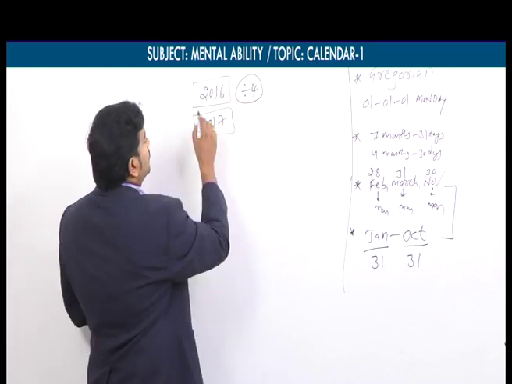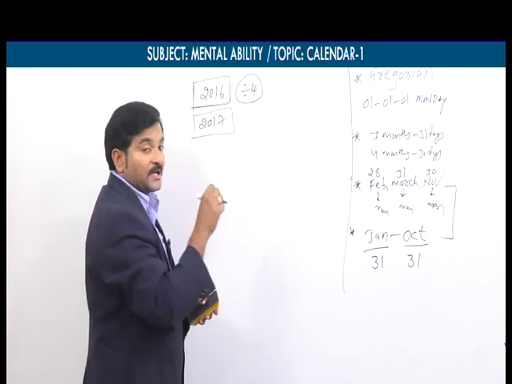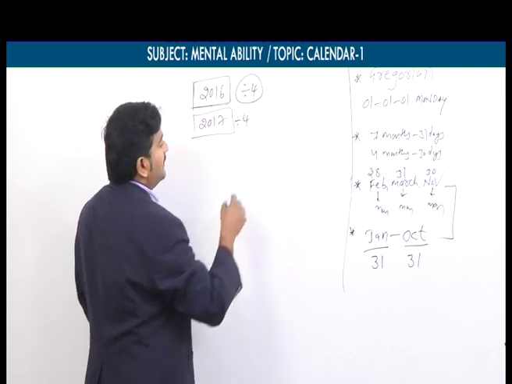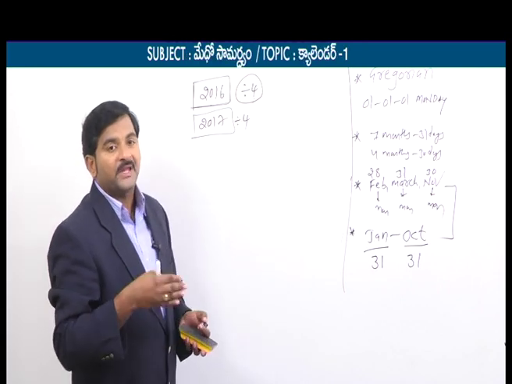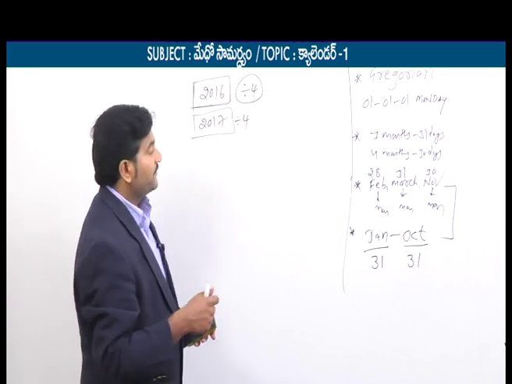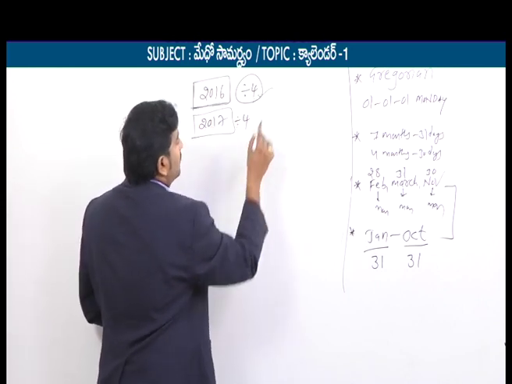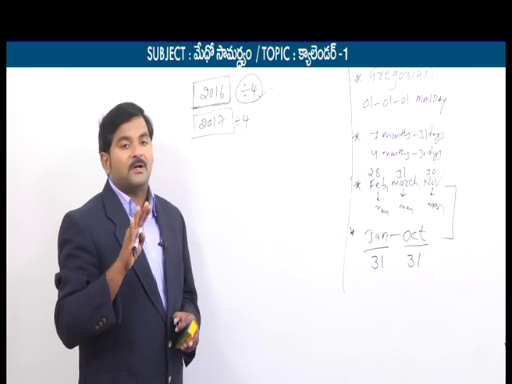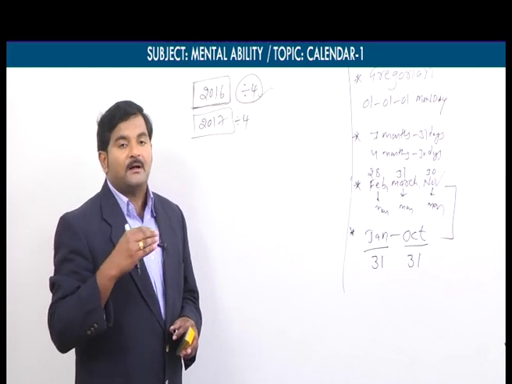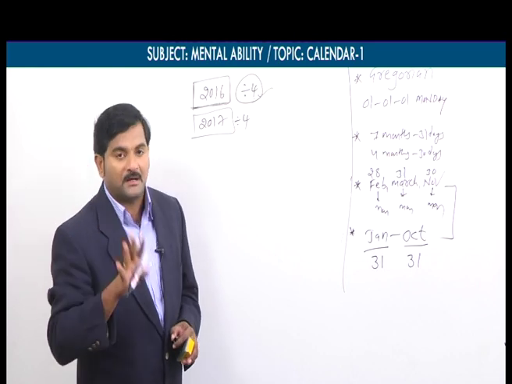For example, 2016 is there. We have to divide 2016 by 4. If you get remainder 0, then it is leap year. Similarly, we will divide 2017 by 4. If you get remainder 0, it is leap year. If not, it is non-leap year. But here we have one small advantage. You need not divide the complete 2016 by 4, because in arithmetic there is one topic called divisibility principles. According to divisibility principles, we can decide whether the given number is exactly divisible by a particular number or not.